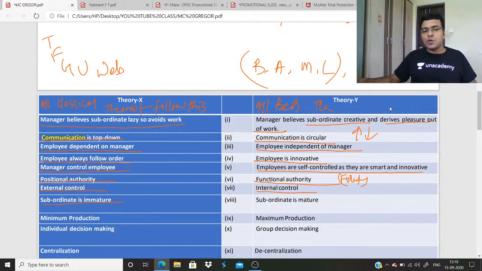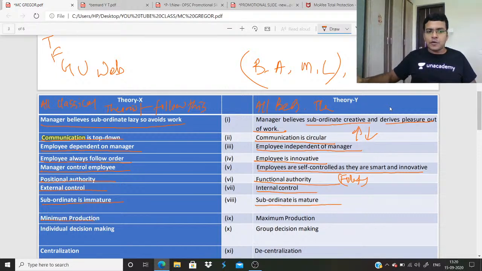The subordinate is immature in theory X, or the theory X manager believes the subordinate is immature. Here he believes the subordinate is mature. Here production is always minimum. Here production is maximum. Here individual decision making, that is only the manager makes a decision.